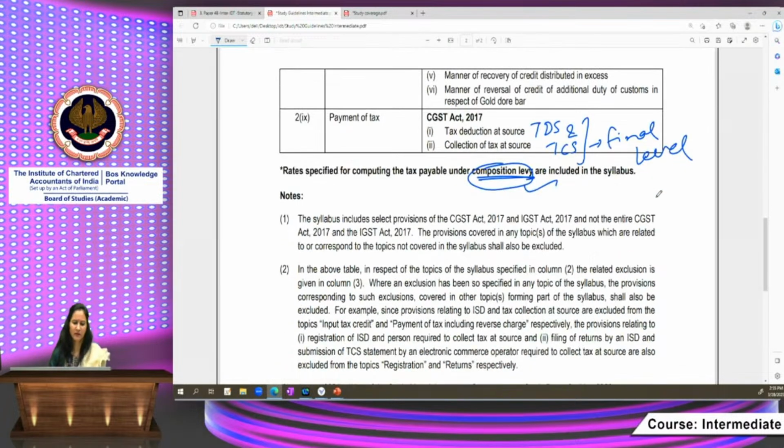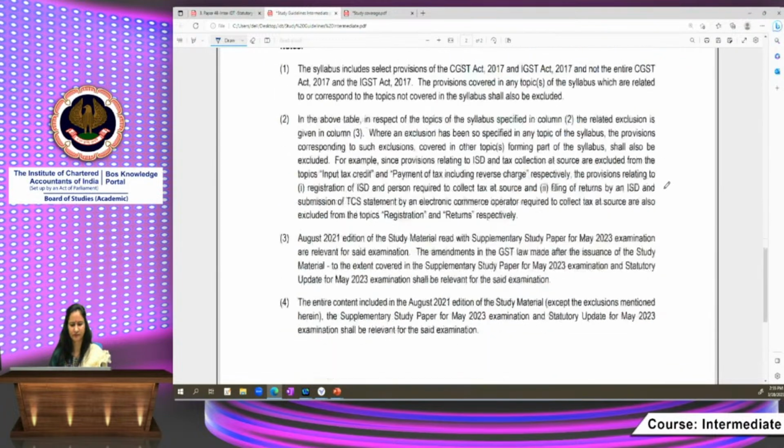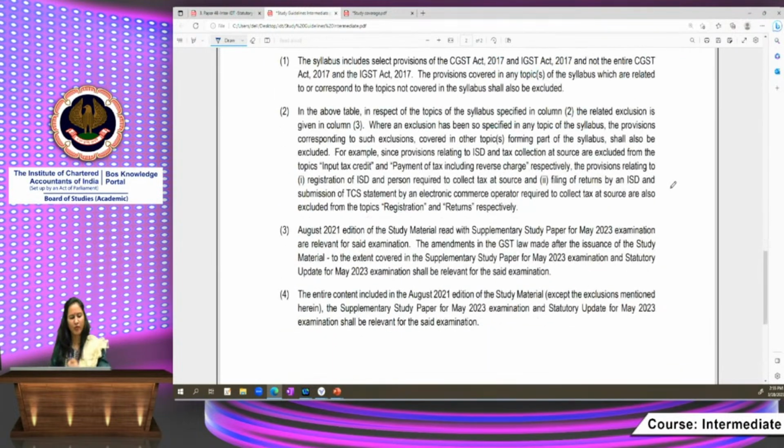So again, we are touching that syllabus. This includes selected provisions of CGST and IGST. At intermediate level, it does not cover the entire CGST Act 2017 and the IGST Act 2017. Provisions covered in any topic of the syllabus which are related to or correspond to a topic not covered in the syllabus shall also be excluded. Another important thing here is that